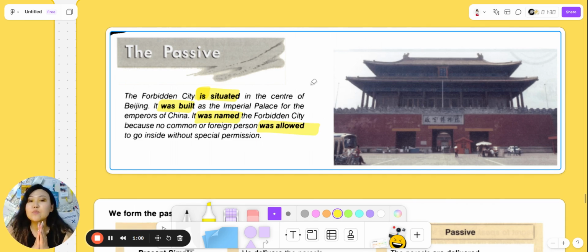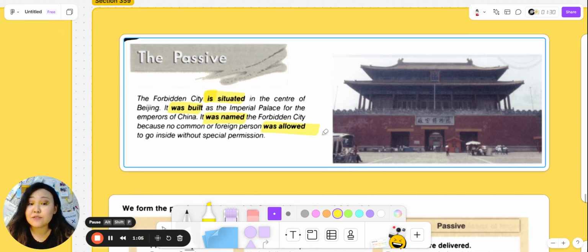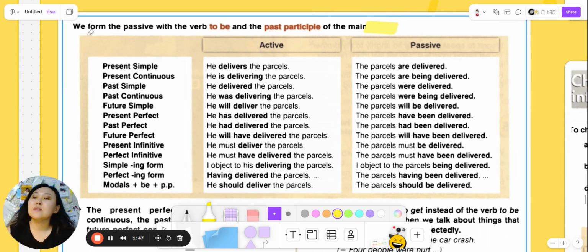Of course, you can use passive voice in different tenses. It means there are different forms of passive voice. Here we can see a table and how we form passive voice with the verb to be and the past participle of the main verb. This is active voice. It means we can see the sentence how it was said initially in the beginning, and we see passive voice sentences. So the first example is in present simple.